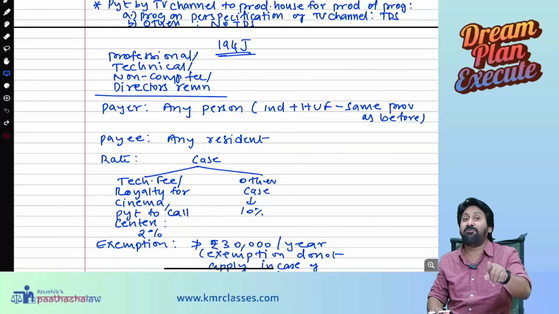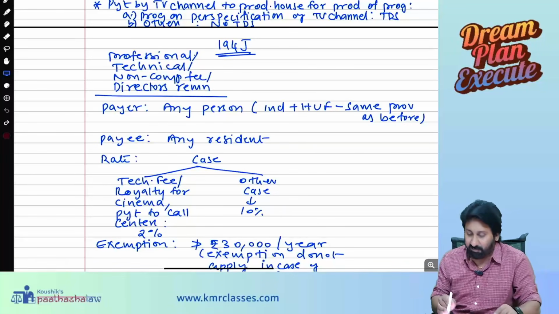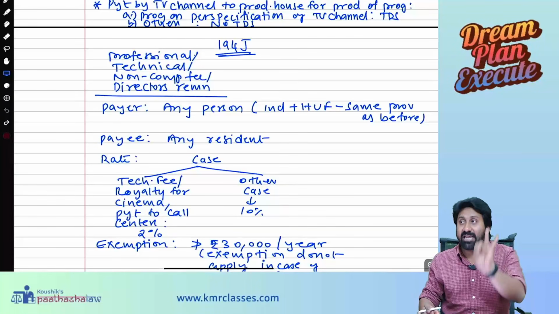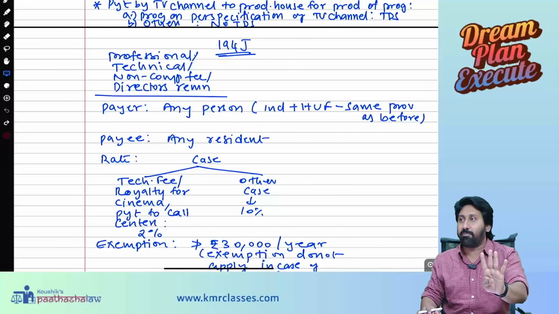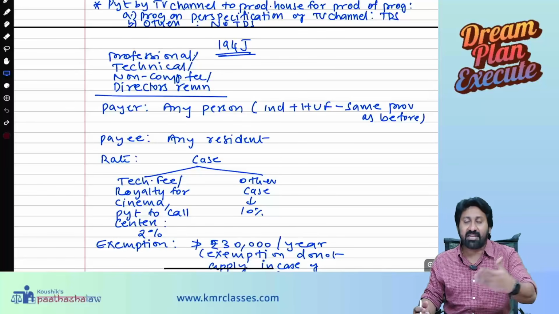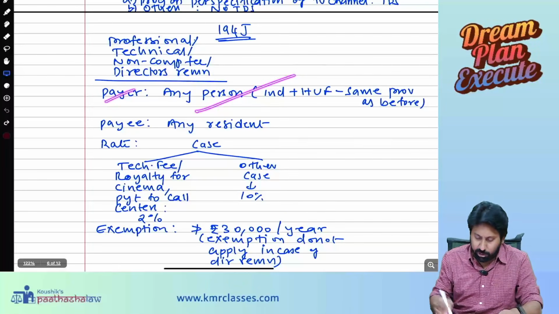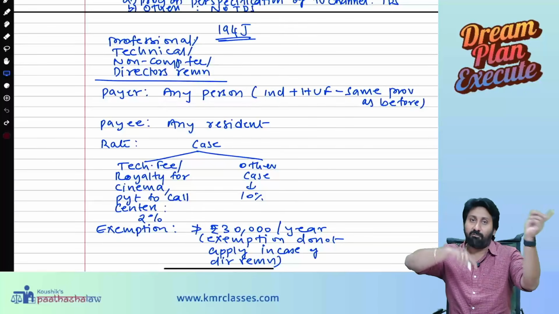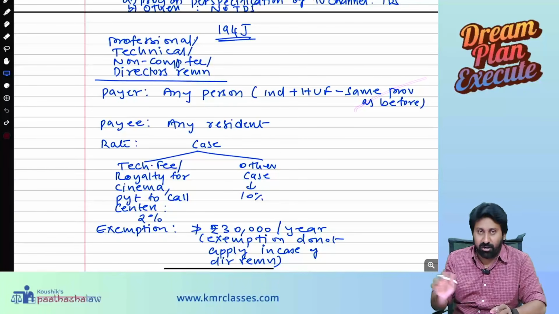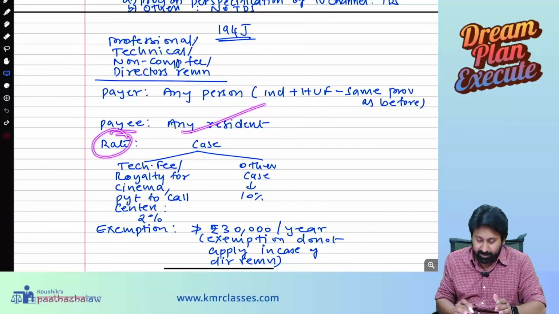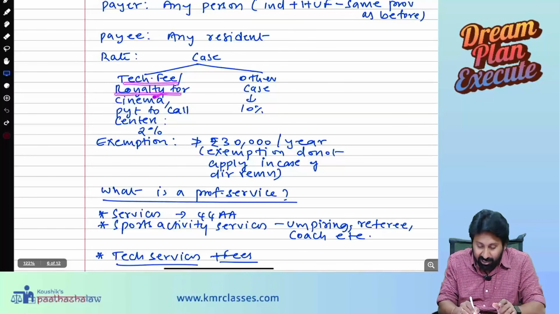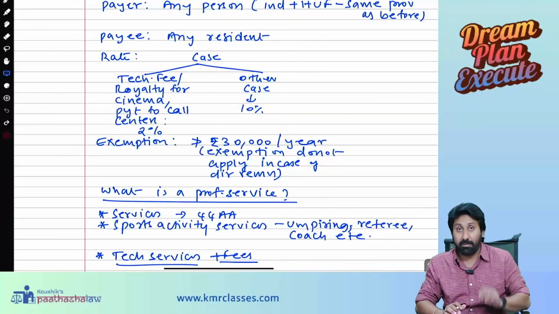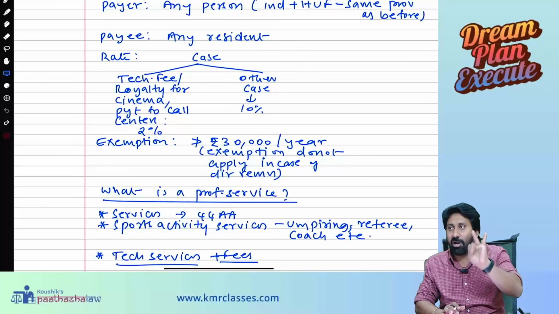Next, 194C, very important, I said. After that, what is the most important? 194J came. So both important sections I kept in one place. 194J, what is this? 194J will be paid on professional services, technical services, non-compete agreement, director's remuneration. Whenever there is any professional service, CA, CMA, CS, all these professions, okay, payer: any person, individual, HUF, same as above. So for any person, individual, HUF, the 1 crore 50 lakhs limit will apply. Then only it is required. Payee: any resident. Rate: technical fee, royalty for cinema, payment to call centers, 2% is the TDS rate. Remember, if you are paying any technical fee or royalty for cinema.